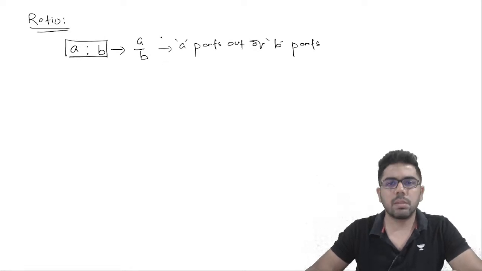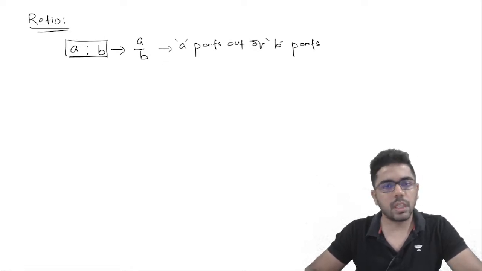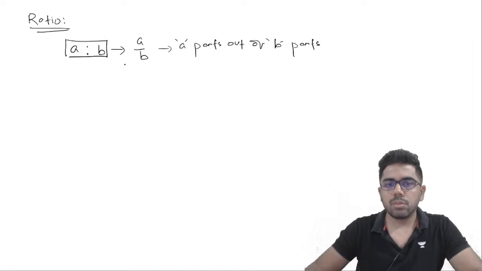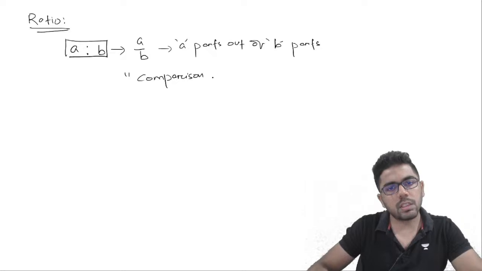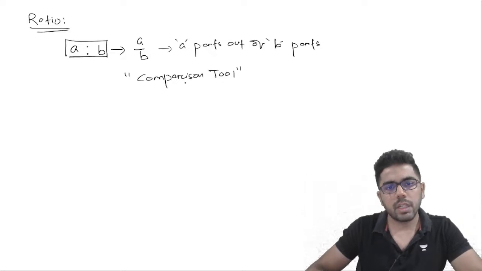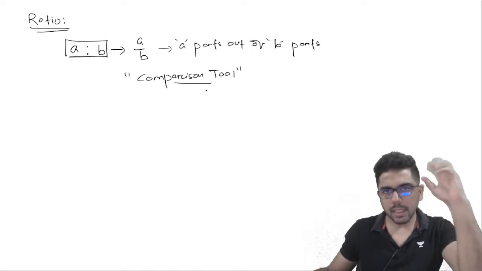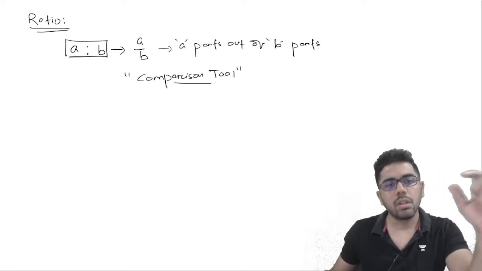तो क्या मतलब है ऐसा बोलने का? A parts out of B parts या A by B या A is to B. So basically, if I look at this, ratio is a comparison tool. The first sense that it gives you is a comparison tool. It's a tool to compare. Immediately, there's a sense of comparison when you see any ratio.